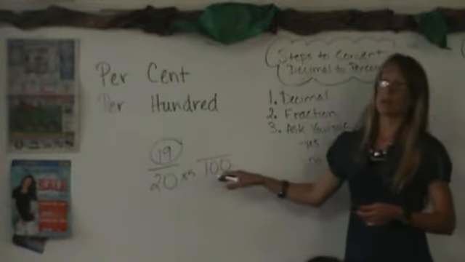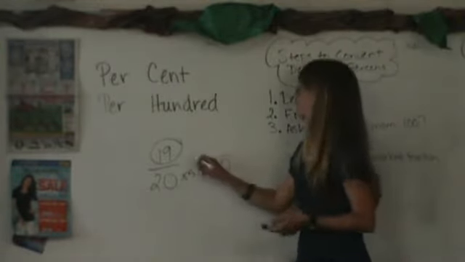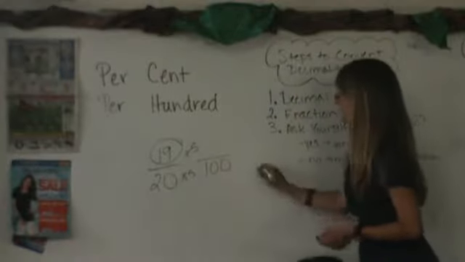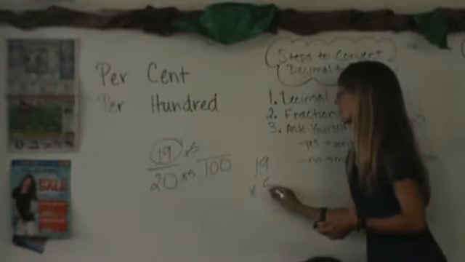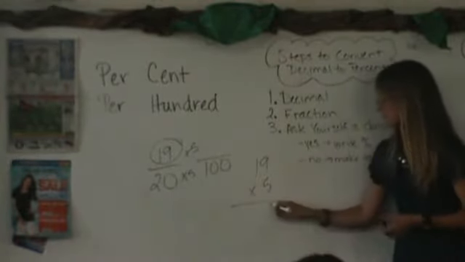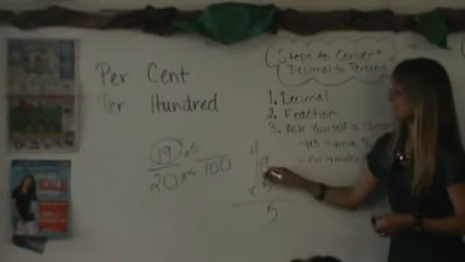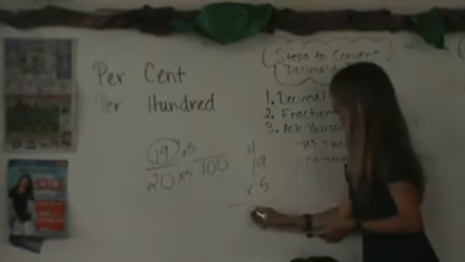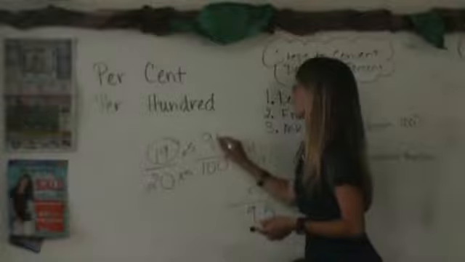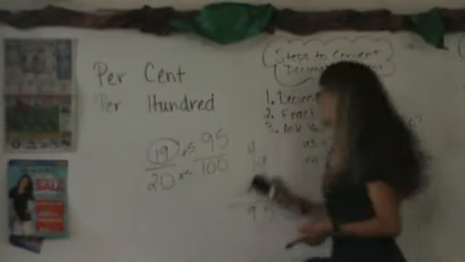What do I do on the bottom? Golden rule: I must do on the top. So we're going to have to multiply 19 times 5. 9 times 5? 45. 5 times 1? 5. Plus 4 more, 9. So Ivan gets a score of 95 out of 100.